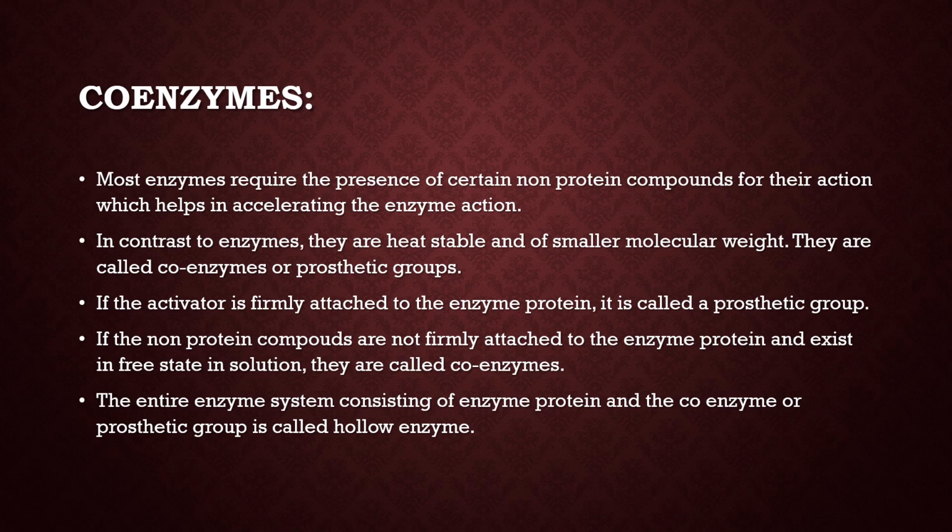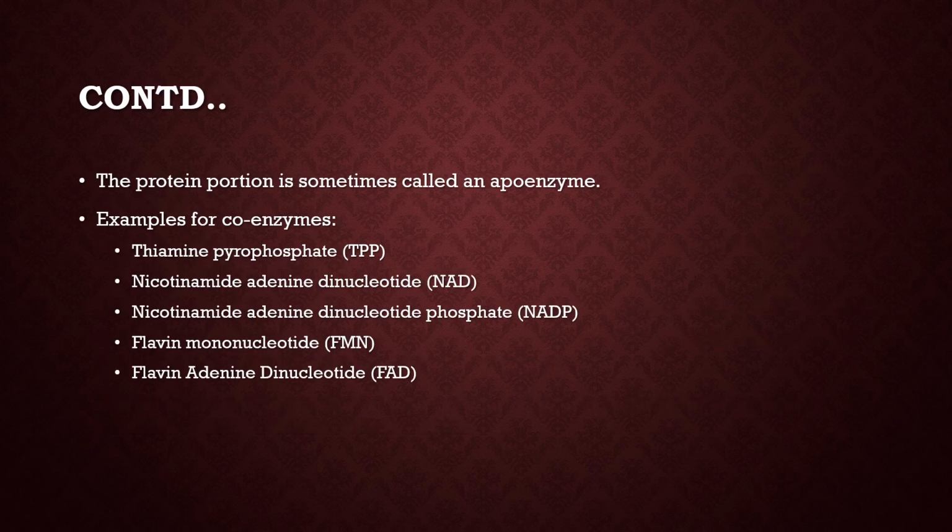If the non-protein compounds are not firmly attached to the enzyme protein and exist in free state in a solution, they are called coenzymes. The entire enzyme system consisting of enzyme protein and the coenzyme or prosthetic group is called holoenzyme. The protein portion is sometimes called an apoenzyme.